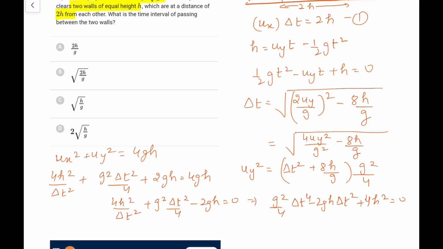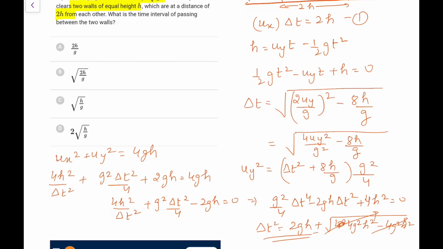So solving for delta t square, I will only search for the positive value, not for the negative value. So delta t square would be 2gh plus minus whatever way I can write. This is 4g square h square minus 4ac, which is 4g square h square. So it's a perfect square basically.